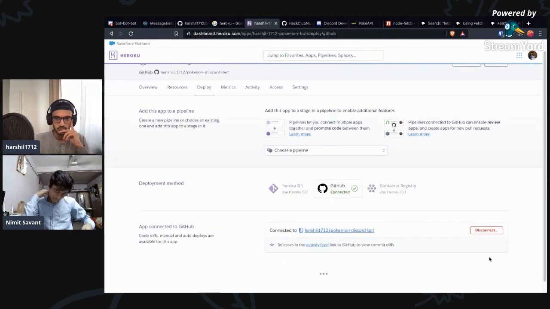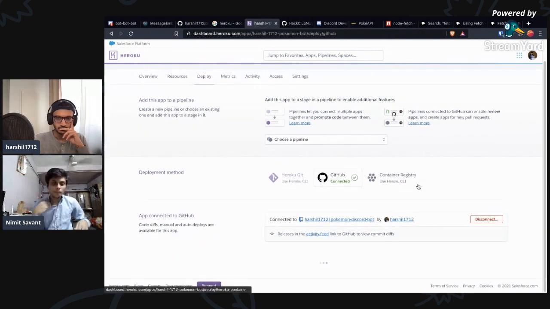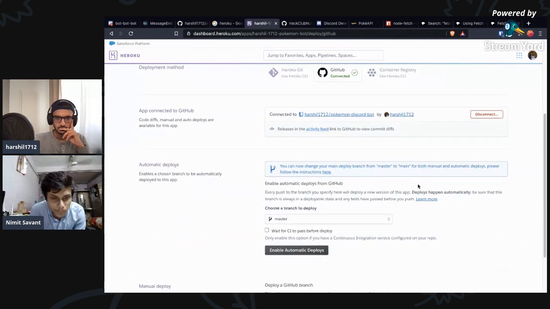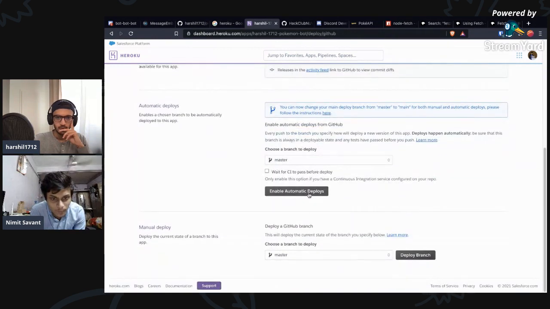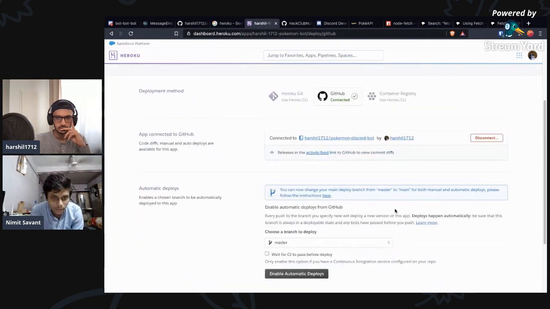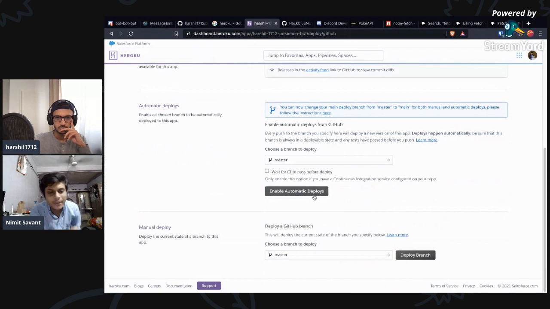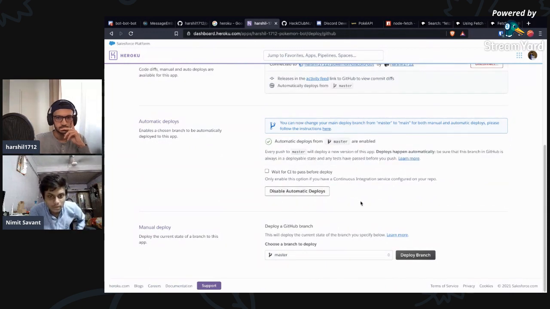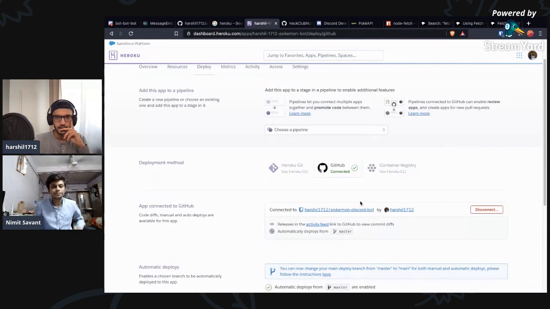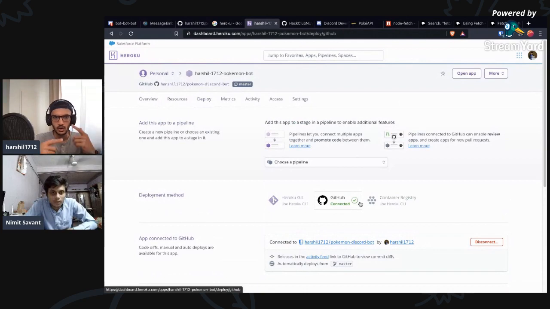Search for this. Connecting it. Enable automatic deploy? Sure, we can enable it if we want to. It's a good feature. But do I need to do anything else, or is it working?